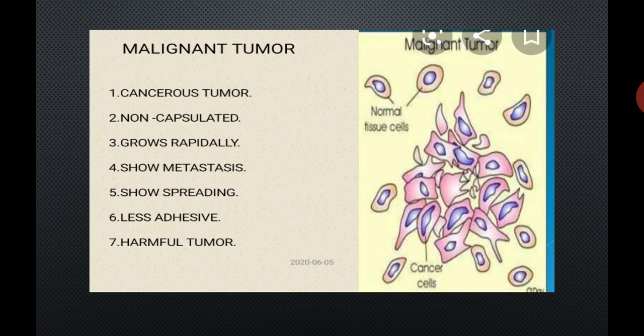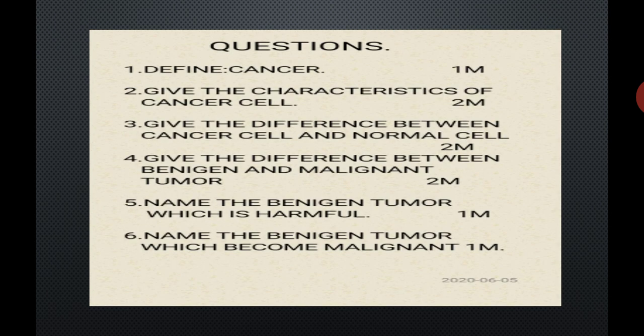Benign tumor is more adhesive to the substratum. Malignant tumor is less adhesive to the substratum. Benign tumor is a harmless tumor except the brain tumor. Malignant tumor is a harmful tumor. So this is about the types of tumor and the definition of tumor. Let us discuss the questions based on this topic.